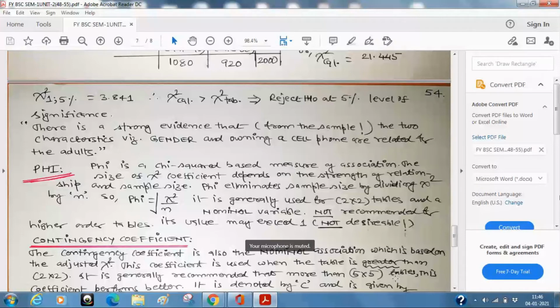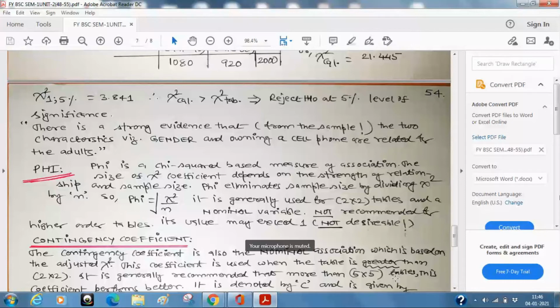A person who is 10th pass, what kind of job is he going to get? If you are 12th pass, a graduate, a postgraduate, a doctorate, or even after the doctorate, there are certain higher order degrees. And income level can be any. You are earning say 25,000, 50,000, maybe 1 lakh rupees, 2 lakh rupees, or something like that. So you want to understand that if your education is more, are you going to earn more?